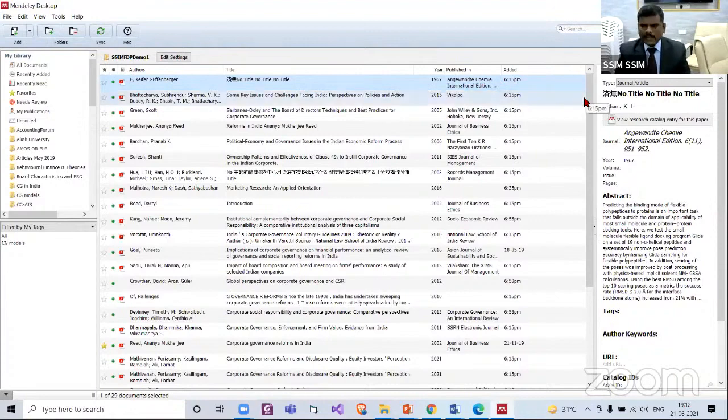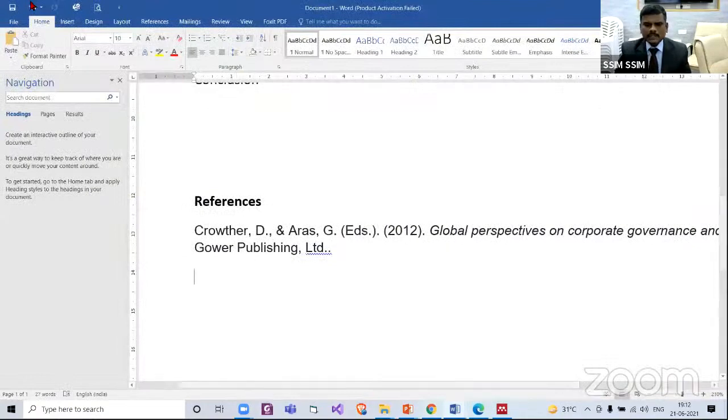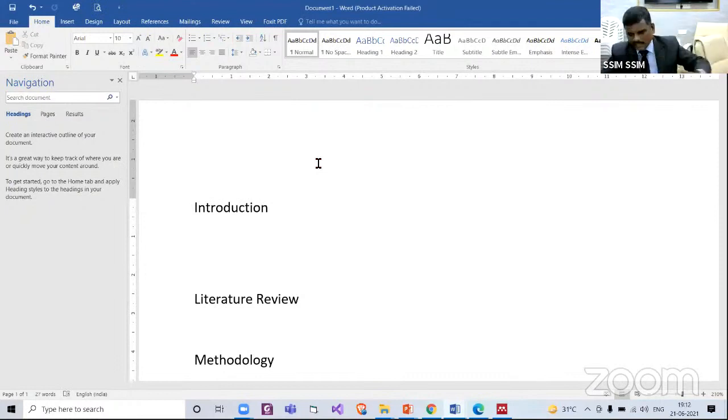Because now I created one file. This is the file which I created now, and I didn't name the file. I just used the default name, new MS Office document. Then after the session, somewhere it is there, maybe on the desktop. Then next week, the desktop is full, I copy paste it somewhere. Then I will search, but I may not be in a position to locate the file. So instead of doing that, we can use Mendeley to take notes.